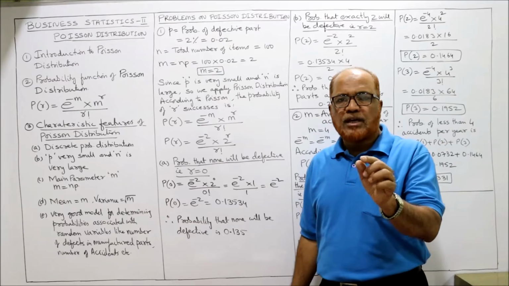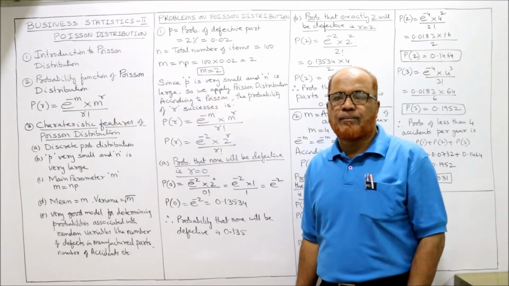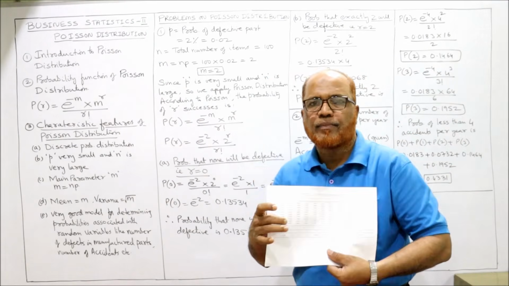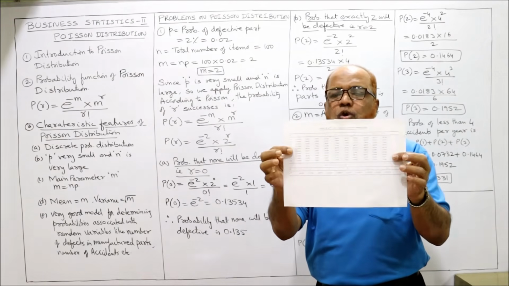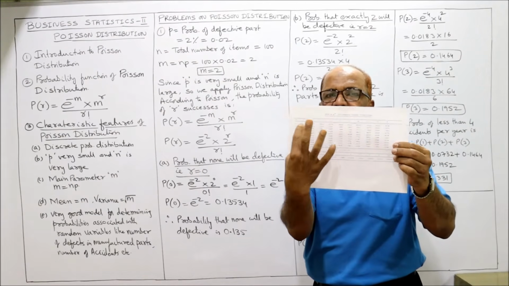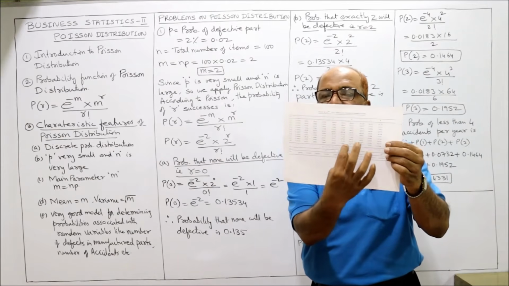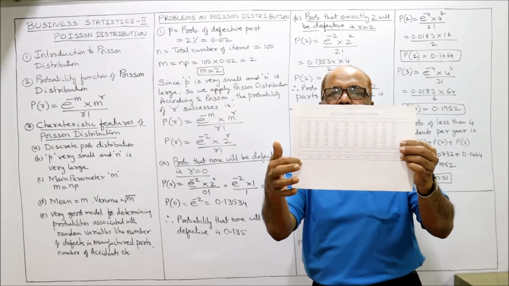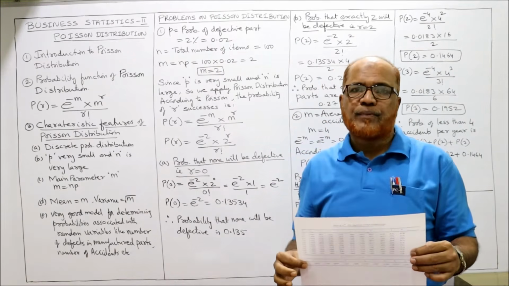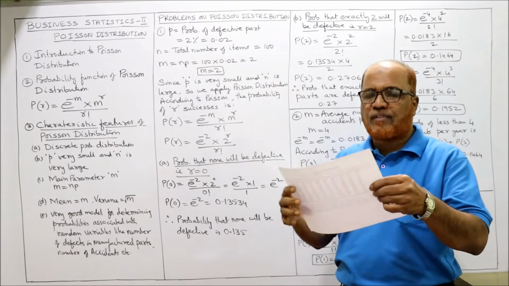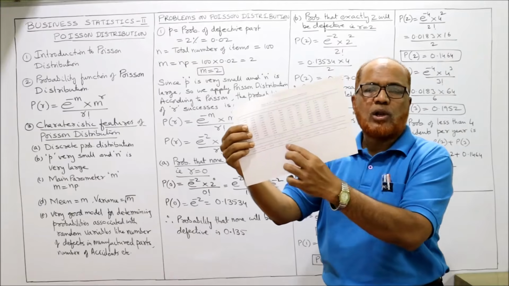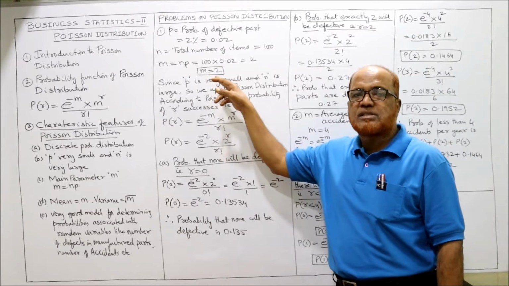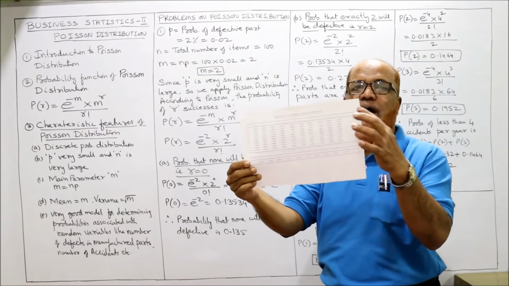In some problems, e to the power of minus m value will be given. In other problems, it is not given. When it is not given, you have to refer to the table. In this table, you have two parts. The upper part is a large table, whereas below it there is a small table. The small table will be used for whole numbers. When m value is a whole number, we refer to the small lower table. When m value is a fraction, we refer to the upper, large table.